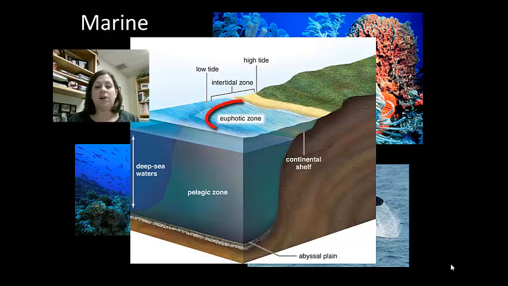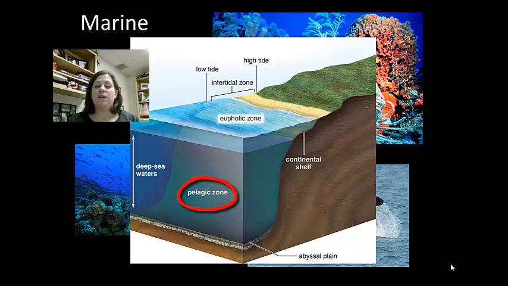Shallow seawaters are known as the euphotic zone, and they contain the greatest concentration of life compared to the rest of the sea. Here, one would find phytoplankton or algae and also zooplankton, which are going to be the base of the food chain. Many fish along with clams, worms, sea urchins, sea stars, lobsters, crabs, and brittle stars are going to be found here. Coral reefs are part of this zone, so you're also going to have animals like corals that are going to be important here as well.